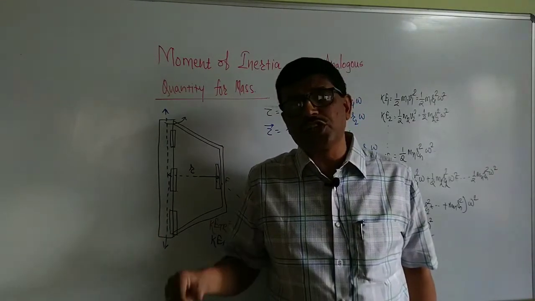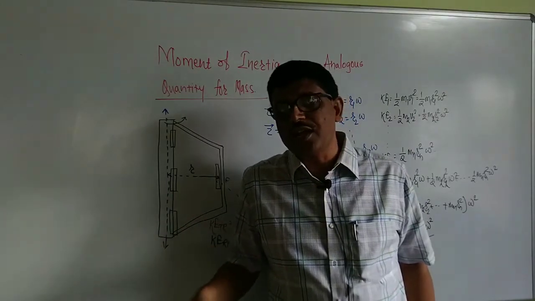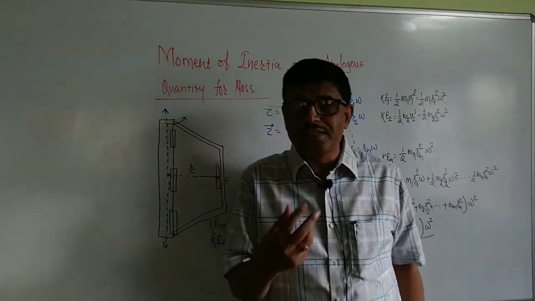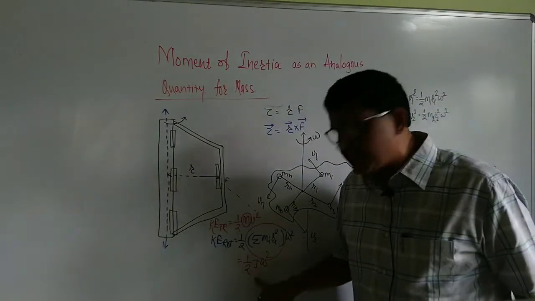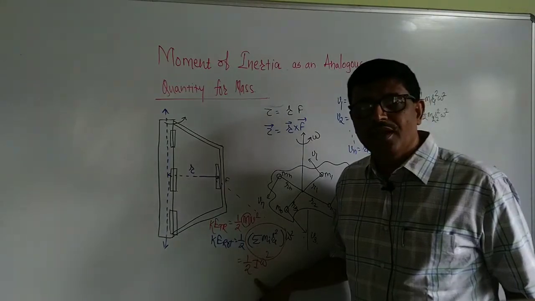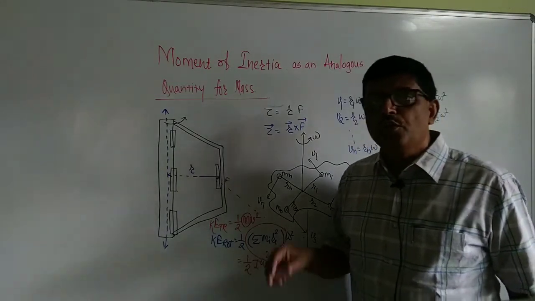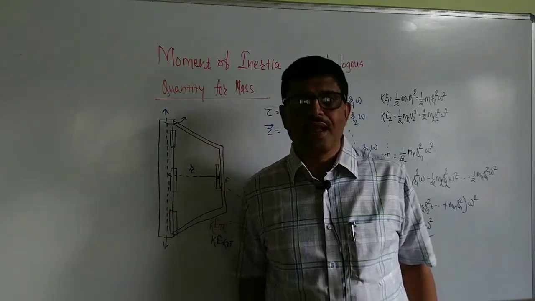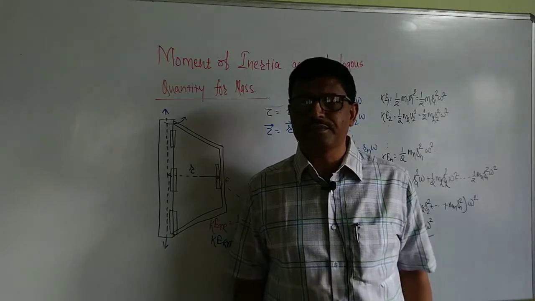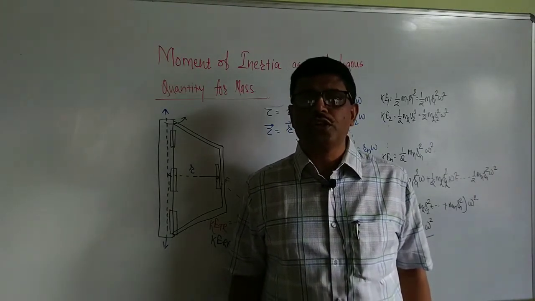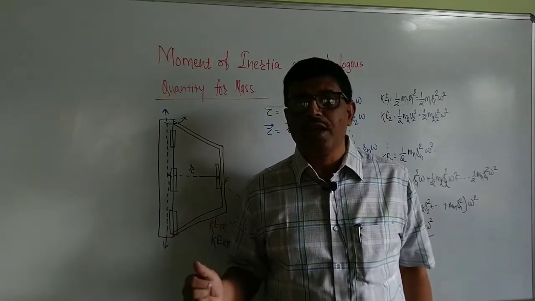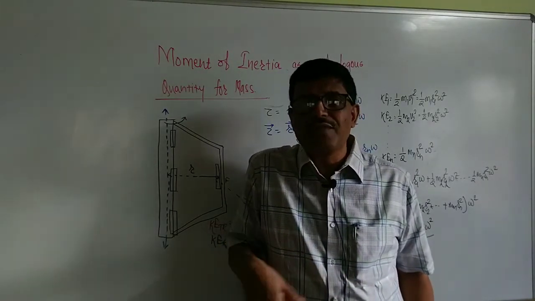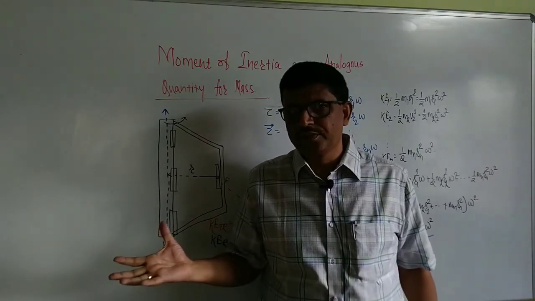Mass in linear motion is the measure of inertia. It opposes change in the state of linear motion. In a similar manner, moment of inertia is the inertia in rotation which opposes change in the state of rotation. And moment of inertia depends on the mass possessed by that body, and not only that, how the mass is distributed from the given axis of rotation. Thank you very much.